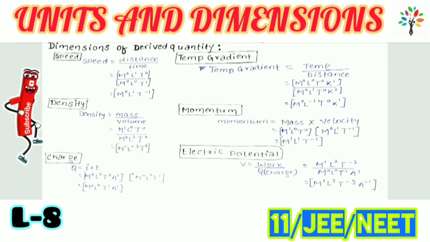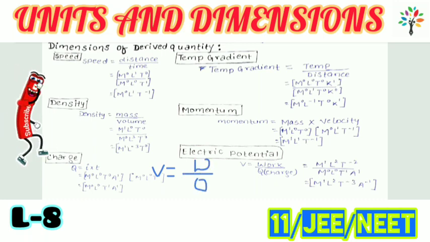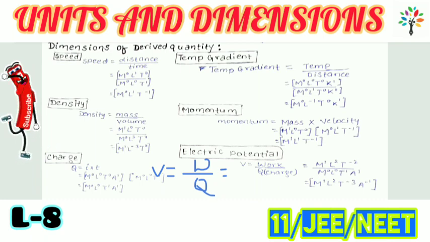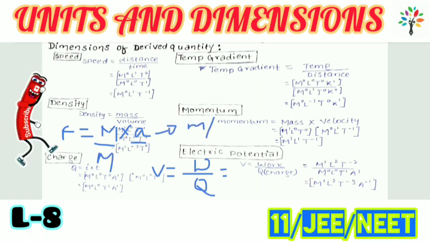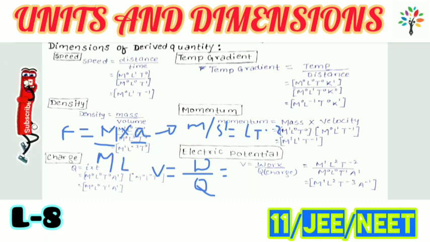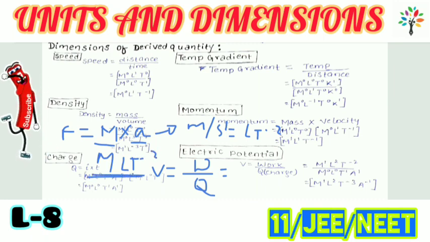Next we have electric potential or potential difference, which is V. We know that it is work upon charge, or we can say energy upon charge, and work is nothing but force into displacement. What is the dimension of force? Force is nothing but mass into acceleration, and the dimension of mass is M. The unit of acceleration is meter per second square, meaning L T minus 2. So the dimension of force is M L T minus 2, and work is force into displacement.